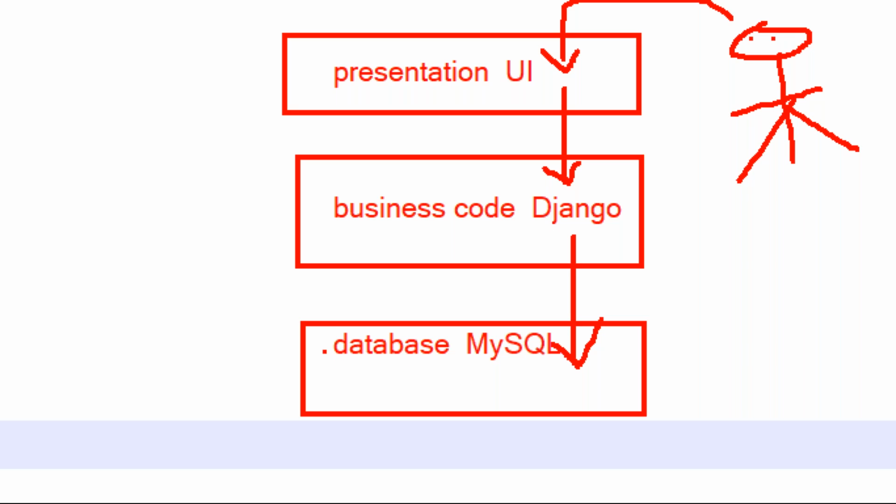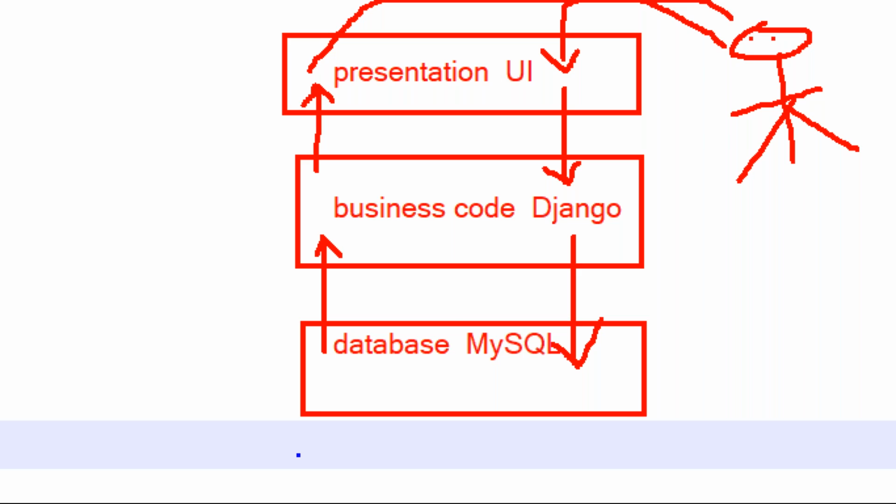Finally, after creating it, you are going to get one response, successfully created, like this. Is this clear? Now the business code gives that response to the front end. This response can be understood by the user, and now the user gets the confirmation: yes, my data is created. Are you understanding this? So front end, back end, and database, all three things are required.